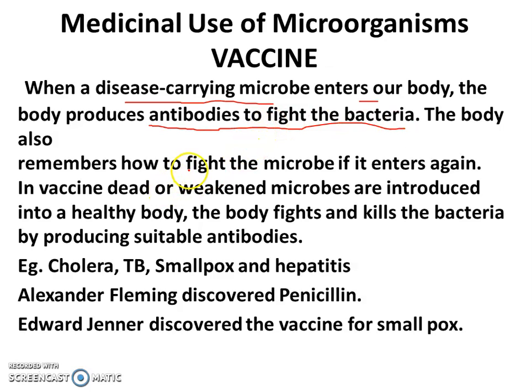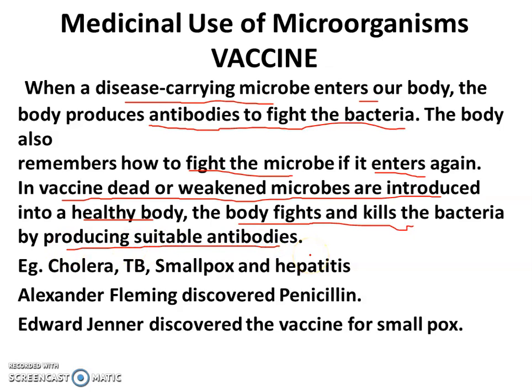So the body remembers how to fight the microorganism if it enters again. In a vaccine, dead and weakened microbes are introduced into the healthy body, and the body fights and kills the bacteria by producing suitable antibodies. For example, cholera, TB, smallpox, hepatitis.